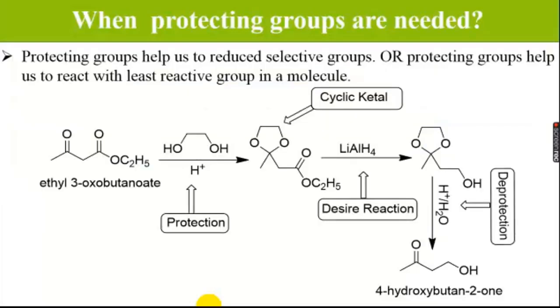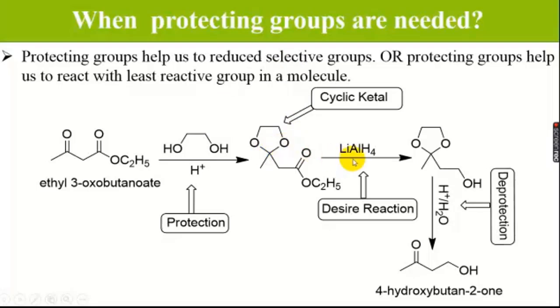Now the solution is provided by using a protecting group. We use a diol, which is a protecting group for the carbonyl. By protecting, we change the carbonyl from more reactive to less reactive, forming a cyclic ketal.